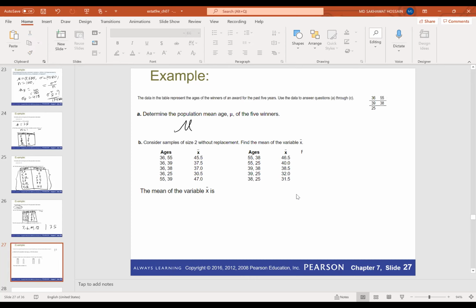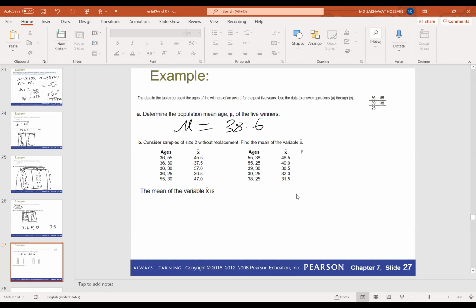So first you need to calculate the population mean mu, because this is our population. So we have the ages 36 plus 55 plus 39 plus 38 plus 25 divided by 5. So this is 38.6. Okay, consider samples of size 2 without replacement. So we'll just consider 2 numbers, but we are not going to replace them.